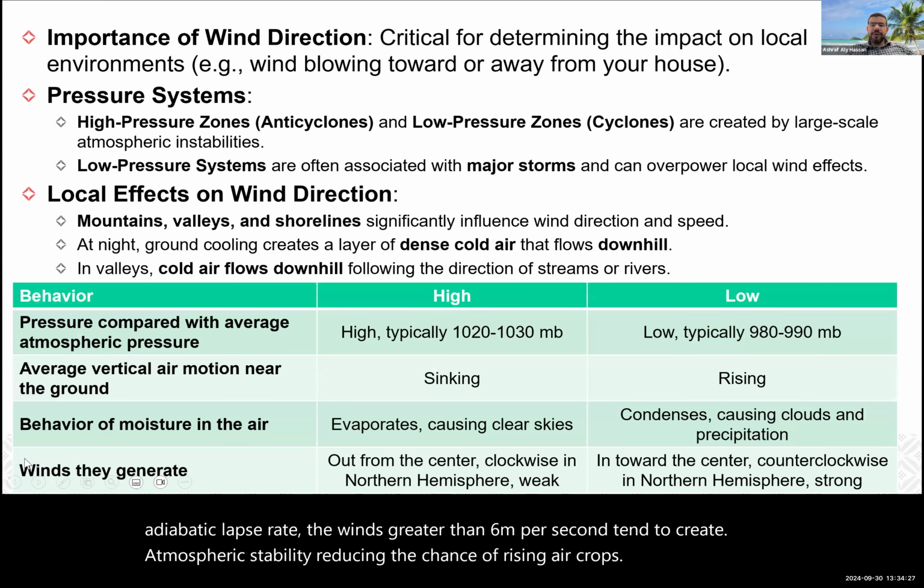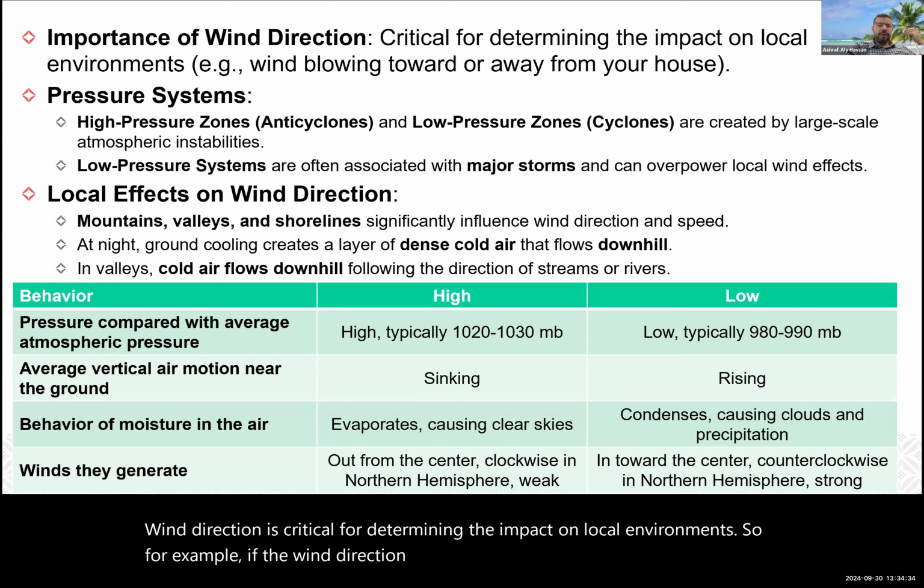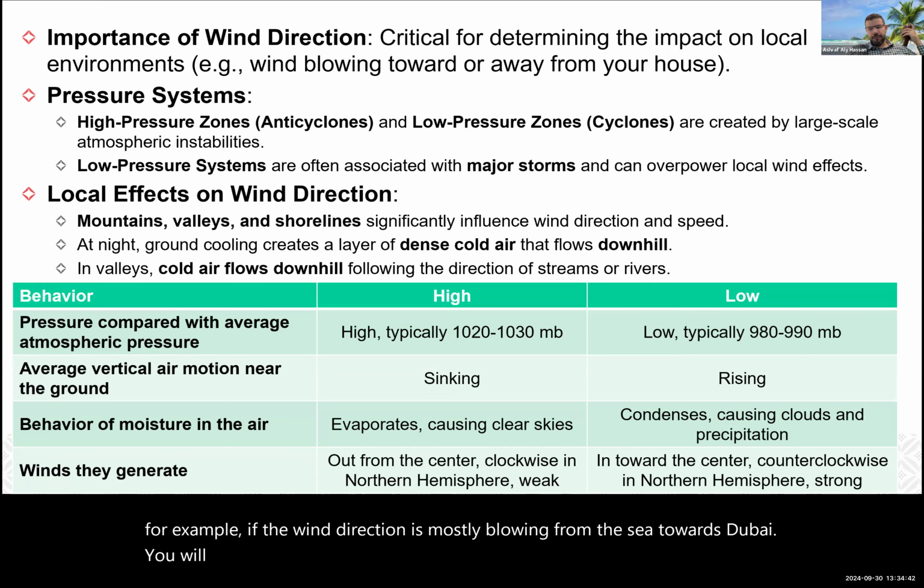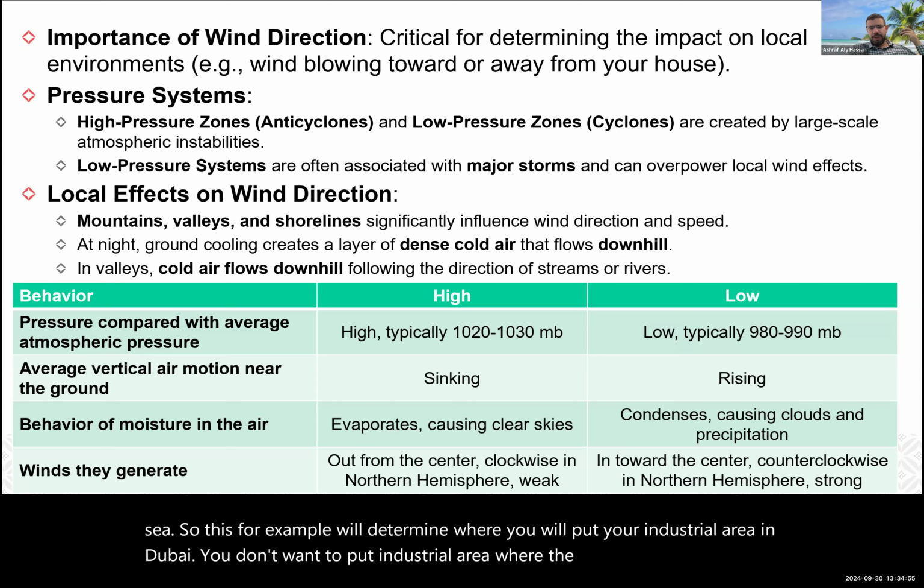Wind direction is critical for determining the impact on local environments. For example, if the wind is mostly blowing from the sea towards Dubai, you will have a different impact than if the wind is blowing from Dubai to the sea. So this, for example, will determine where you put your industrial area in Dubai. You don't want to put an industrial area where the wind will take all the emissions onto the city.